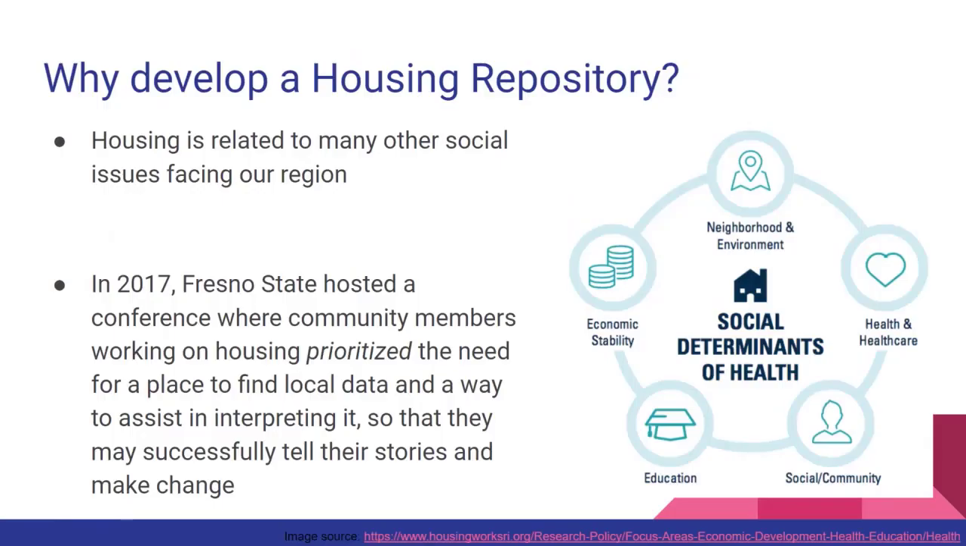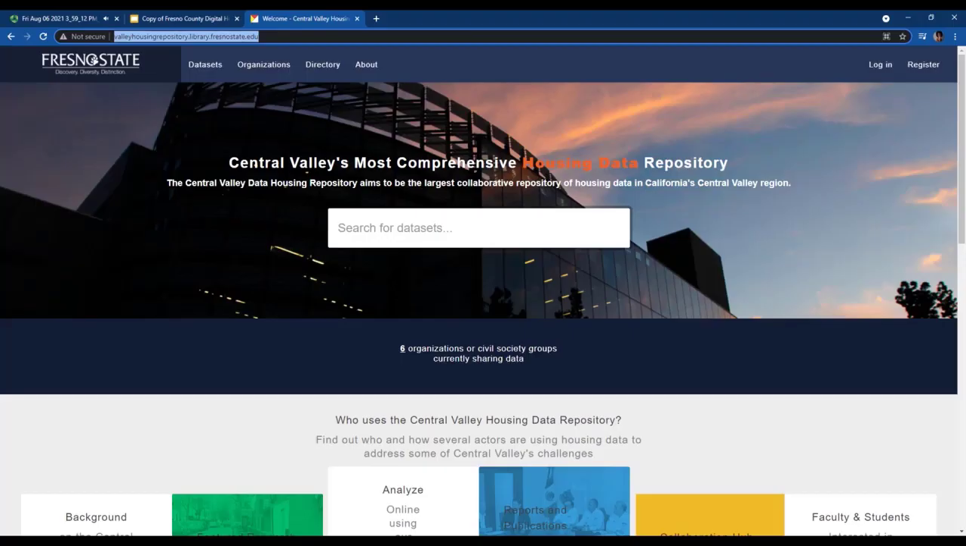So you might be asking why we should develop a housing repository to begin with. Housing is actually an intersectional issue that's related to many other social inequities that face our region. In 2017, Fresno State hosted a conference where community members working on housing prioritized the need for a place to find local data and a way to assist in interpreting it so that they may successfully tell their stories and make change. Now let's take a look at the repository's website.